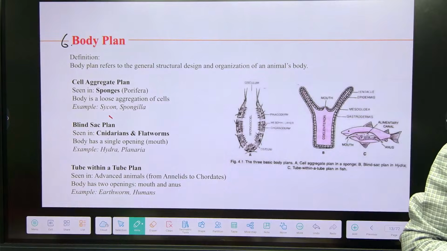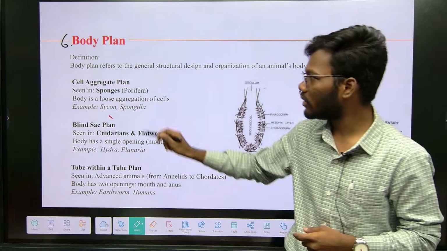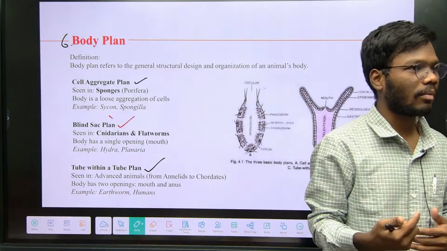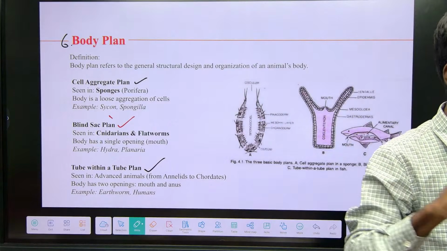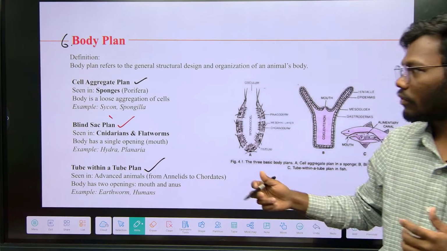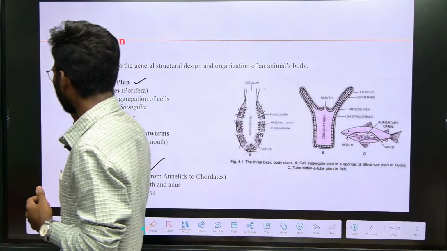In this body plan, you will see there are three different types: cell aggregate plan, blind sac, and tube within tube. So what is body plan? It is nothing but how the body is made up, how it looks like, simply how it looks like. So the first simple form is the cell aggregate form.